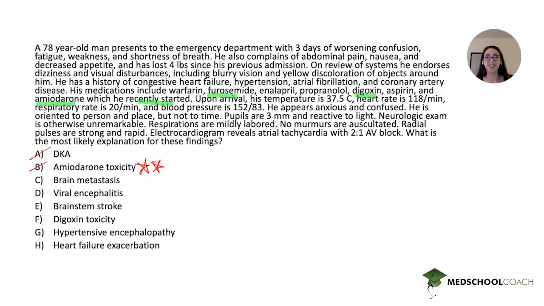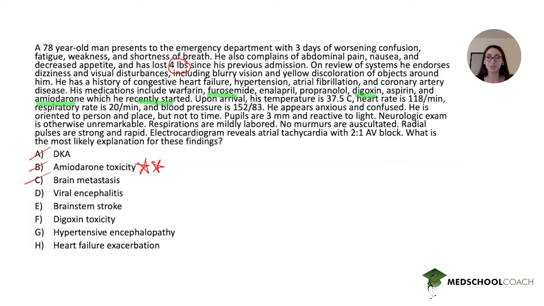Brain metastasis. So this was there as a distractor because this patient had lost 4 pounds, which really isn't all that much in an elderly gentleman with a lot of comorbidities, but it was there to distract you because he also had neurologic findings and some GI symptoms, so maybe concerning for increased ICP. But again, this is a primary brain lesion, and you would not expect the cardiovascular abnormalities that this patient has.